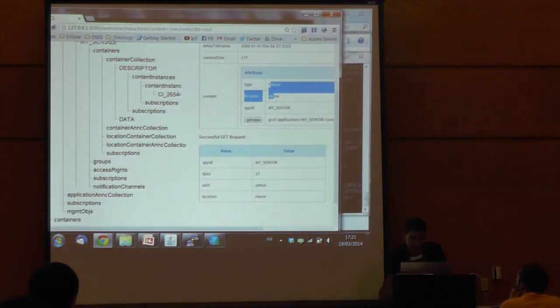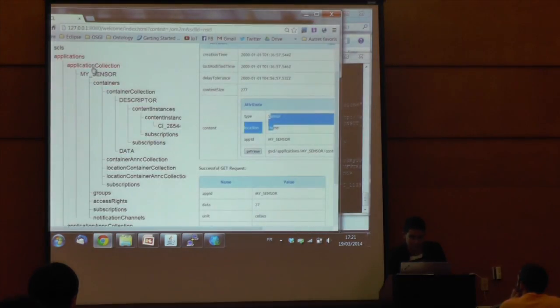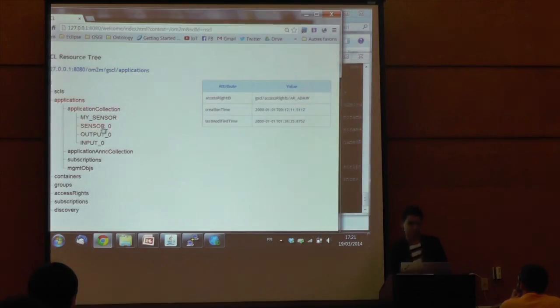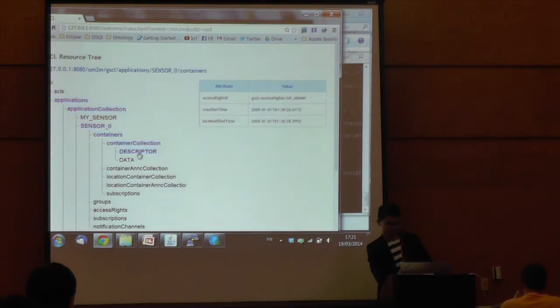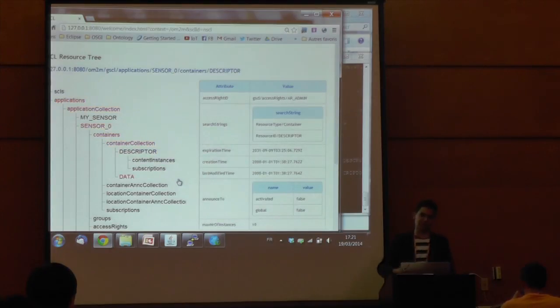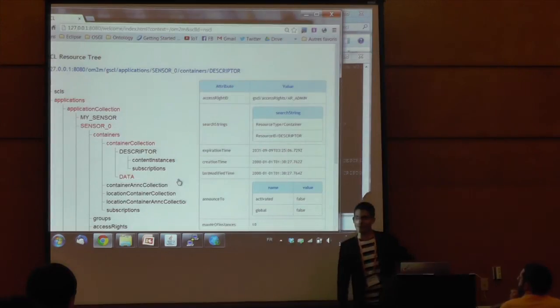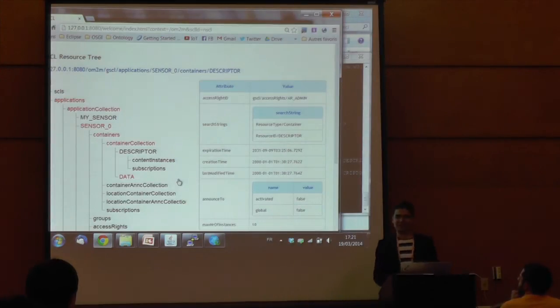If I check the list of my applications, I can see sensors, output, and input. So I can read data and send actions to my Phidget actuators. Thank you for your attention.